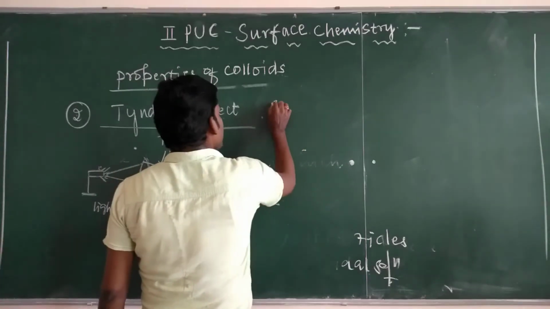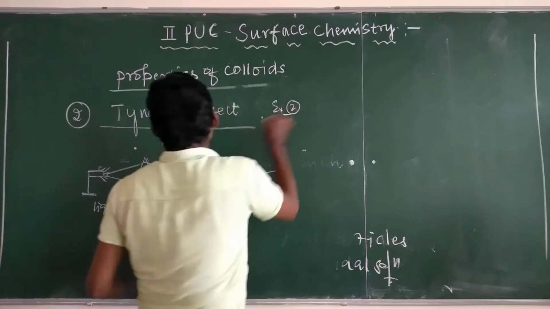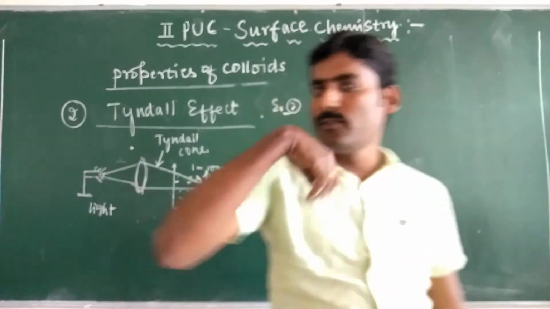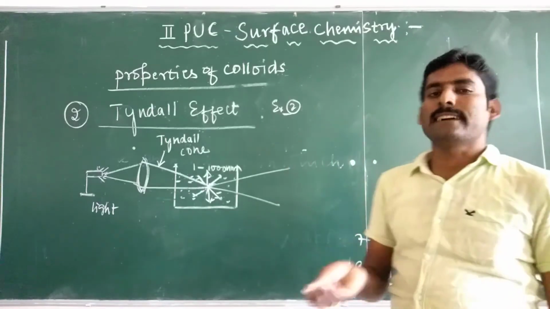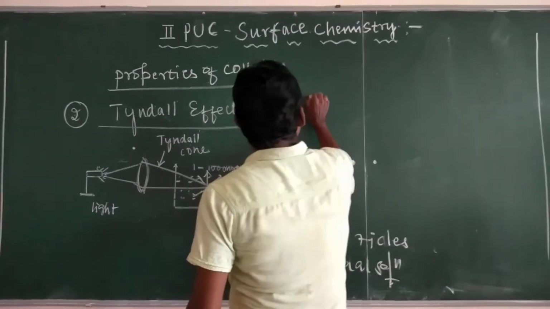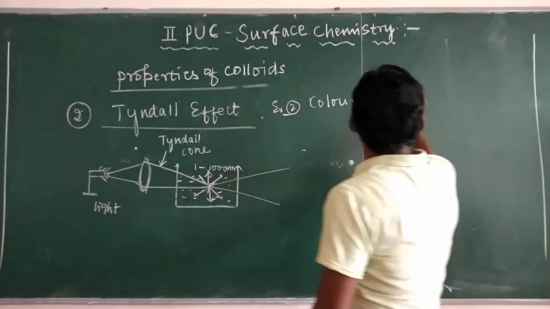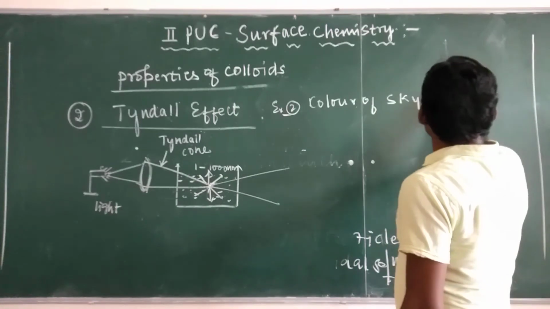And the second example for Tyndall effect is the appearance of blue color of the sky. That is, the color of the sky is blue.